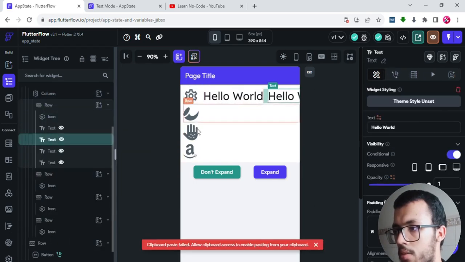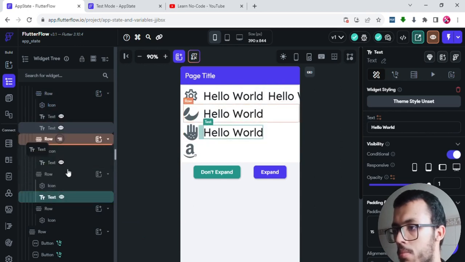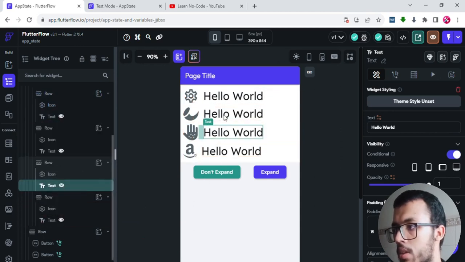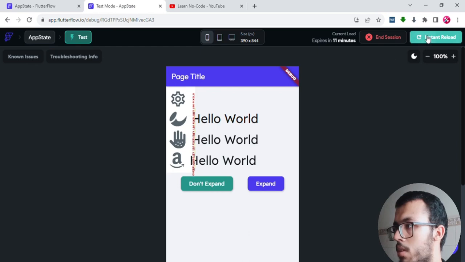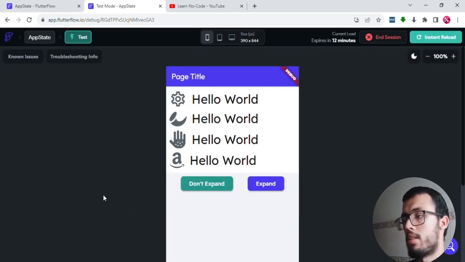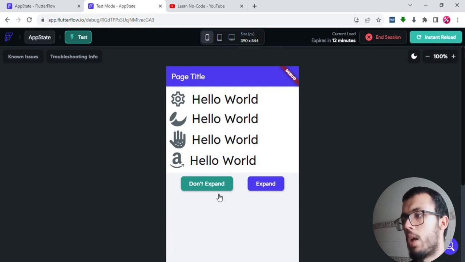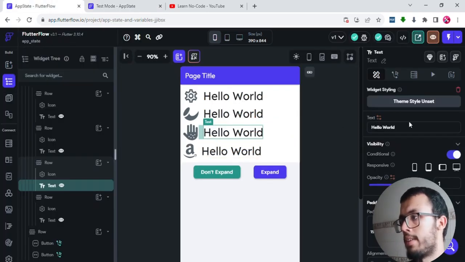We had three texts, and we are going to take them from here and put them below this icon, and also this one, checked randomly because that's not a big problem. And we have done that. We have copied this text with its conditional visibility automatically applied. We are going to reload and see if it is working. Let's click on this don't expand button, and yes, everything is working. And if we expand that, then they will show up. So this is what we call conditional visibility.